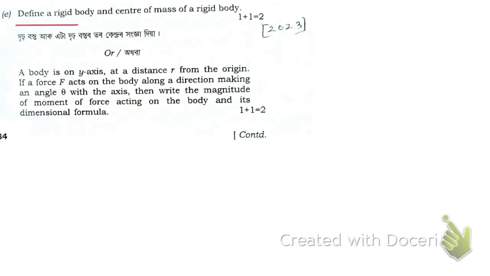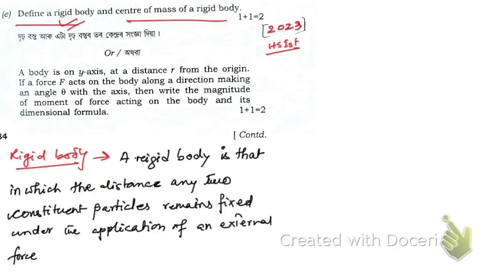Define a rigid body and center of mass of the rigid body. First let me define the rigid body. This was asked in 2023, AHS first year examination under Assam Higher Secondary Council. So let me write what is a rigid body. A rigid body is that in which the distance between any two constituent particles remains fixed.